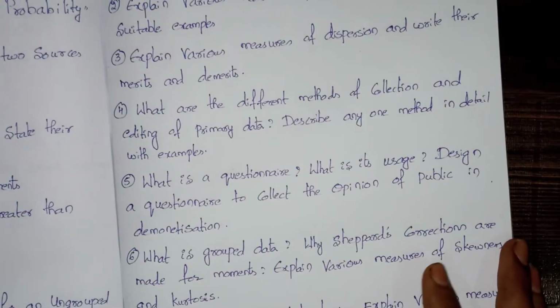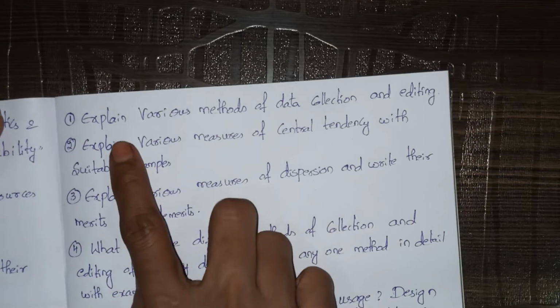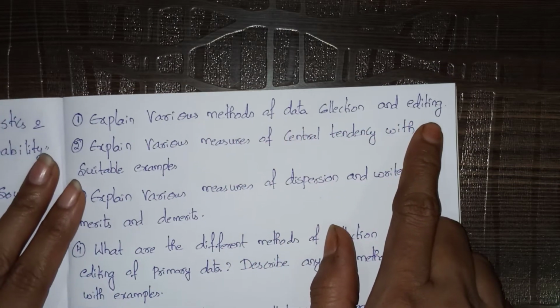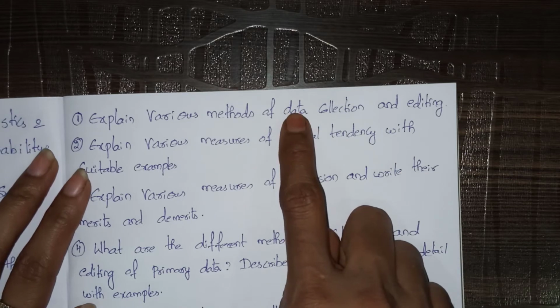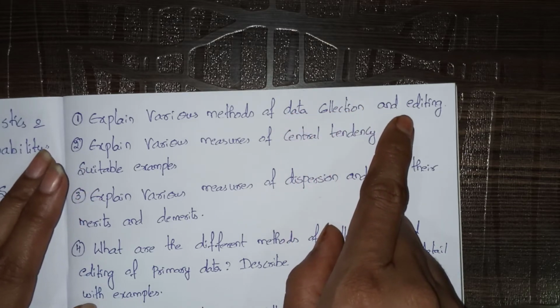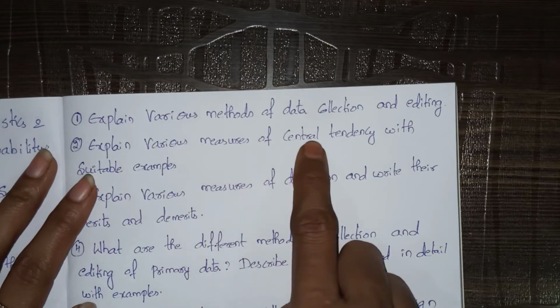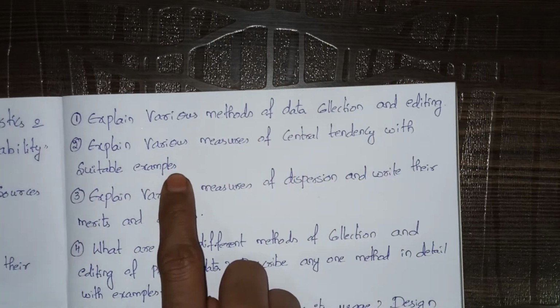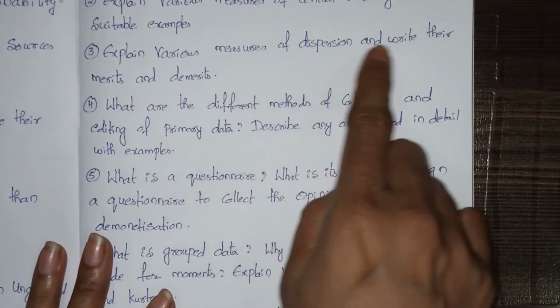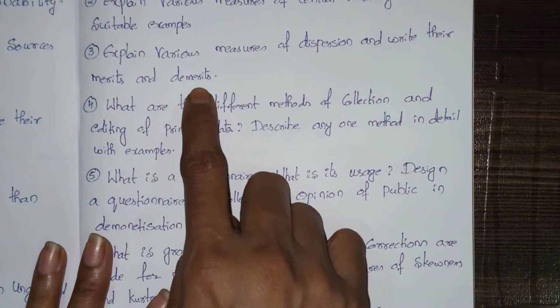And next, when it comes to essay, see here, explain various methods of data collection and editing. Nothing but primary and secondary data, and how they will be edited. Explain various measures of central tendency with suitable examples. And the next is, explain various measures of dispersion and write their merits and demerits.